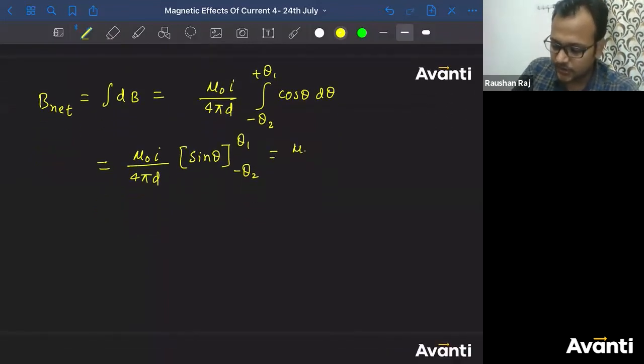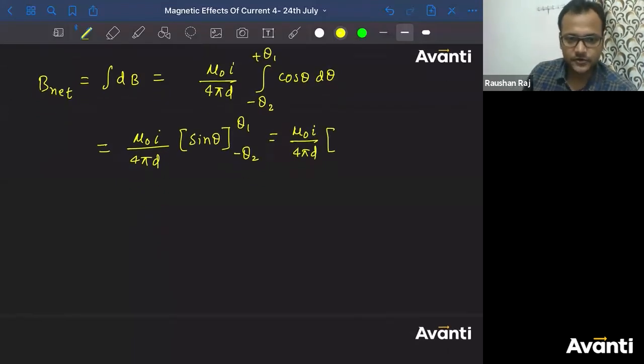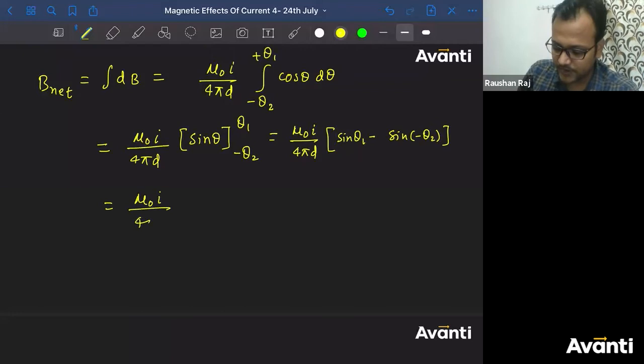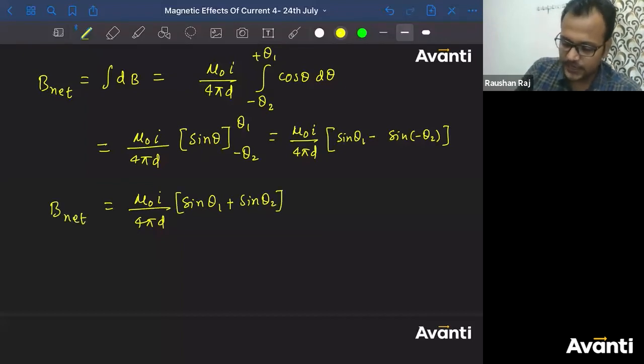So you'll get mu naught I by 4 pi d into... Okay? That minus sign comes in differentiation, not in integration. So sin of theta 1 minus sin of minus theta 2. So get the answer: mu naught I divided by 4 pi d into sin of theta 1 plus sin of theta 2. This is the net magnetic field at that point.